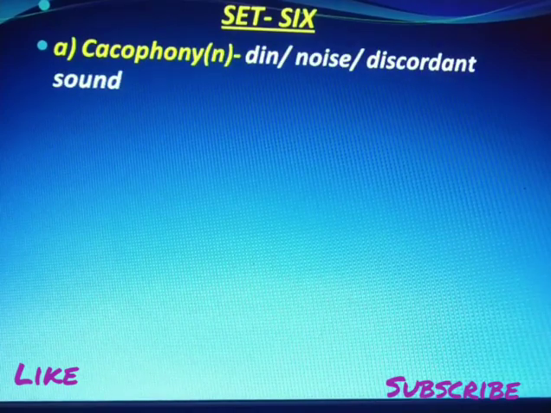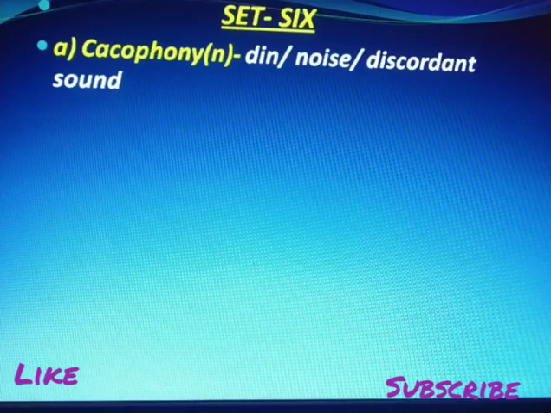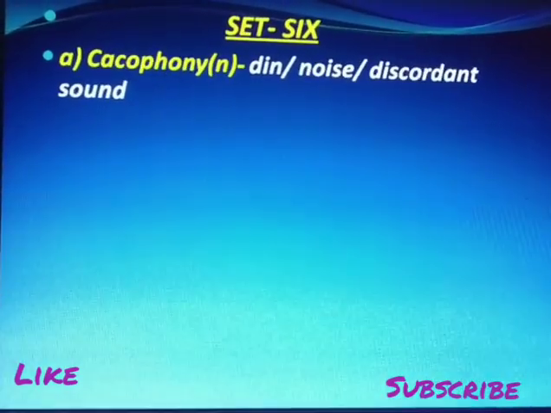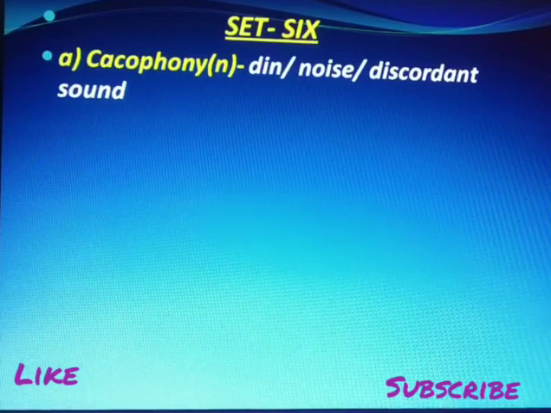First one, cacophony is a noun, means din, noise, discordant sound. When many people are shouting together, it becomes discordant, and we call it cacophony.